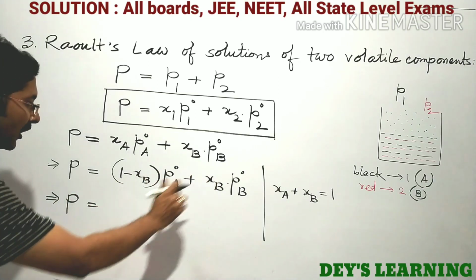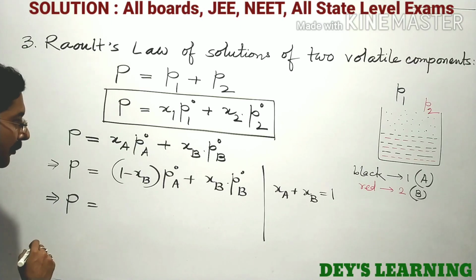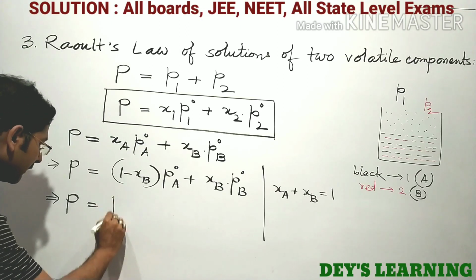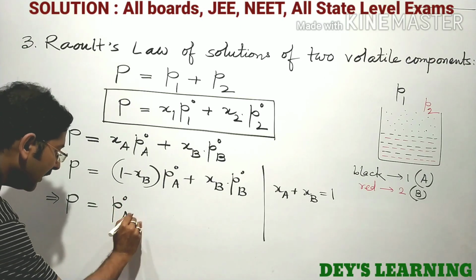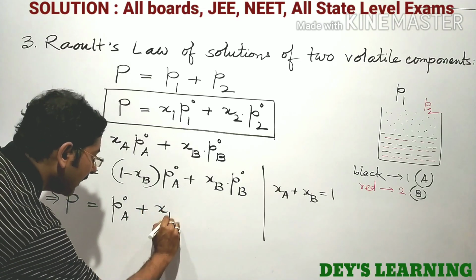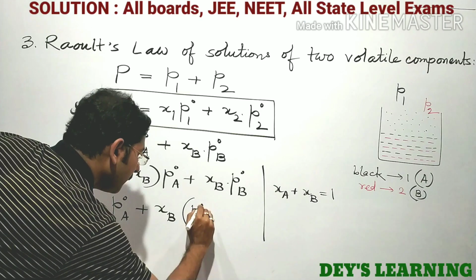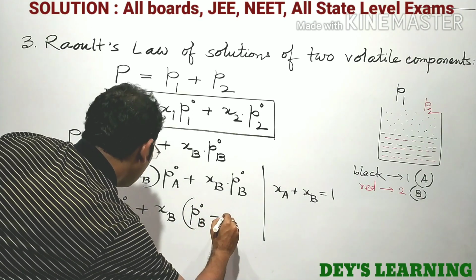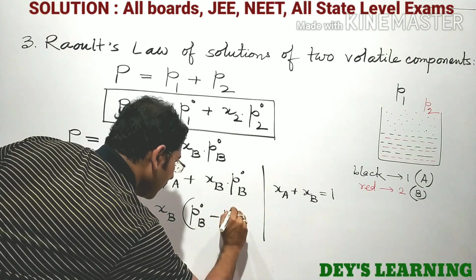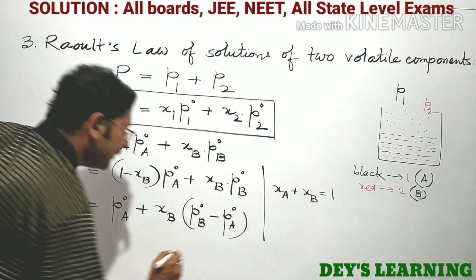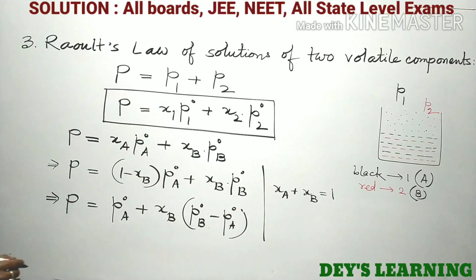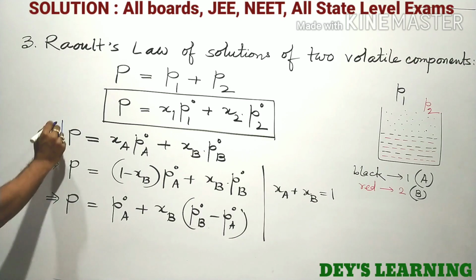Next, P equal to, this one is capital P and these two are small p. So we can write P0A plus XB into (P0B minus P0A). So these two are very important relations to draw a graph.